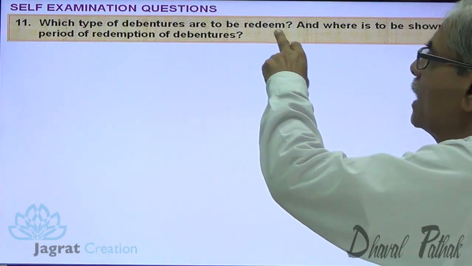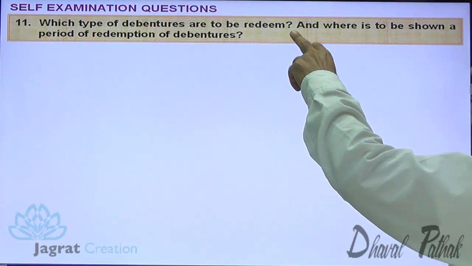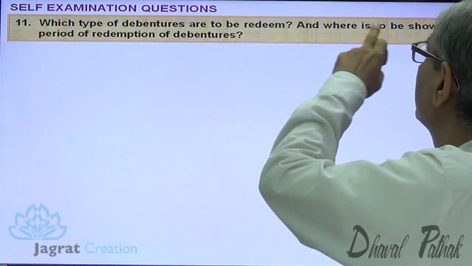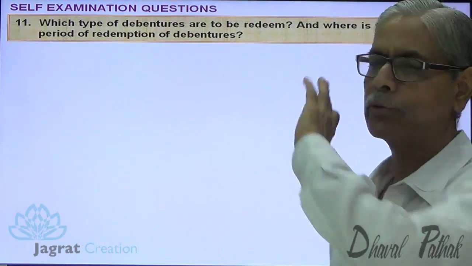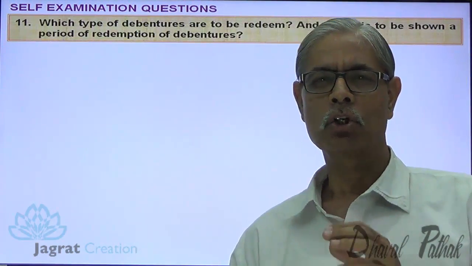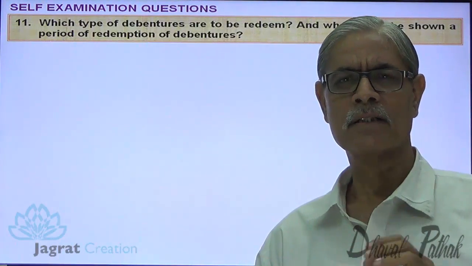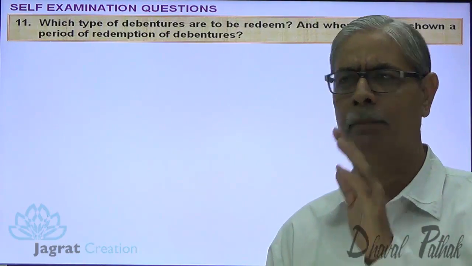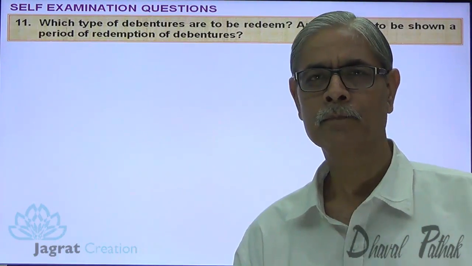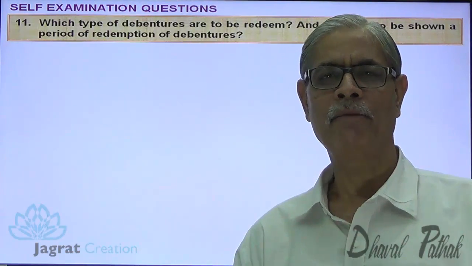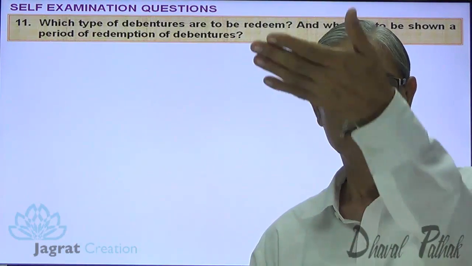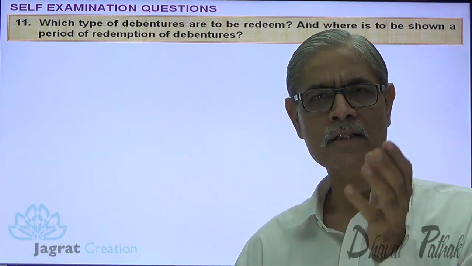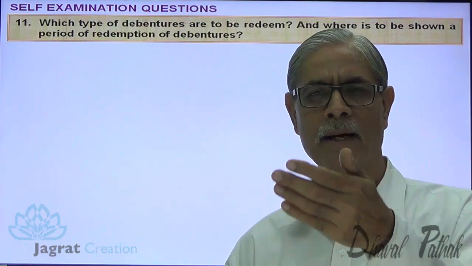Which type of debentures are to be redeemed, and where is the period of redemption of debentures to be shown? Generally debentures are by default redeemable, and so redeemable debentures have to be redeemed. When will they be redeemed? Where is it shown? It is shown on the debenture certificate itself, or it is declared in the debenture trust deed.